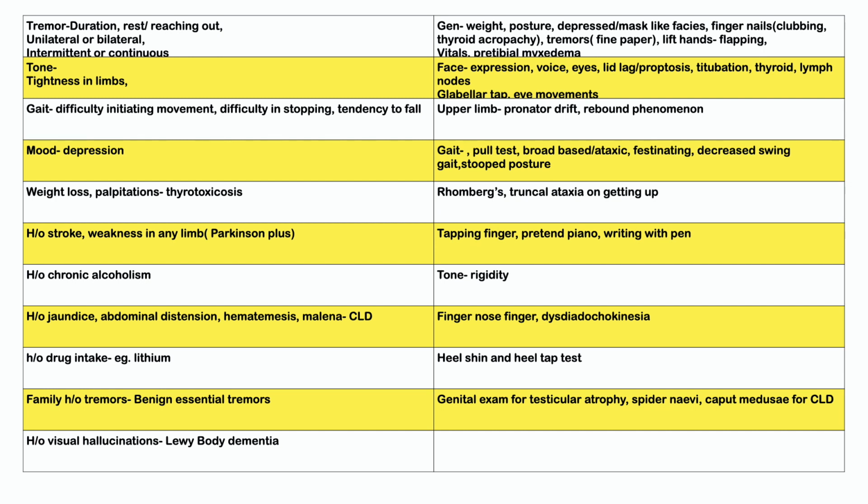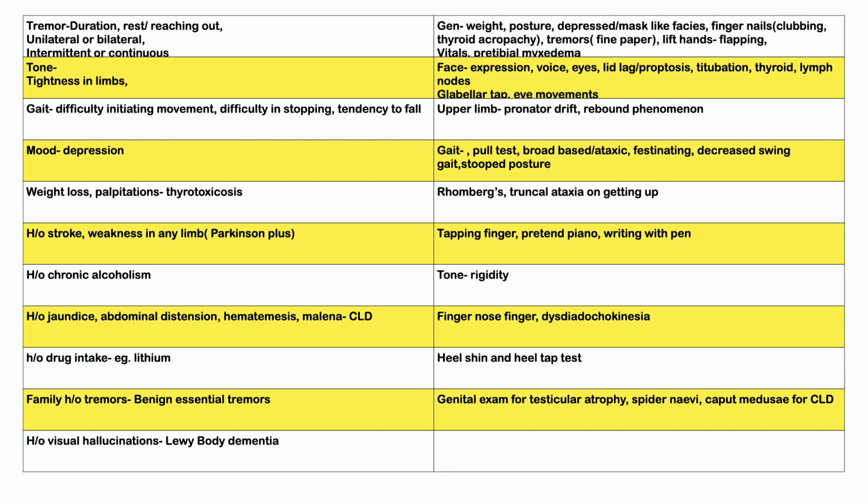So for tremors examination, first of all, we have to look at the general condition of the patient, look at the general appearance, whether there's any cachexia, whether the patient is overweight, look at the posture of the patient, if there's any stooping posture, how the patient is looking, any depressed look, or mask-like faces. Then we look at the fingers and the nails. We look at if there's any clubbing, any thyroid acropachy at the fingers.